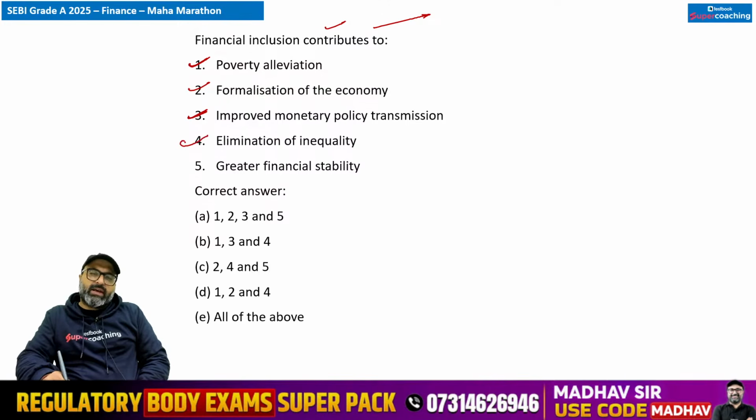ये correct नहीं है. Elimination of inequality में यहाँ पे अगर income inequality आ जाए तो ये incorrect है, लेकिन दूसरी तरफ अगर यहाँ पे financial inequality आ जाए या financial service inequality आ जाए तो ये सही भी हो सकता है. But if it is only inequality, I will take it as default income inequality, which is wrong.